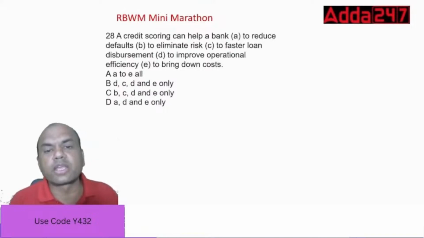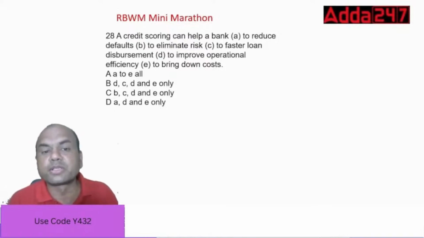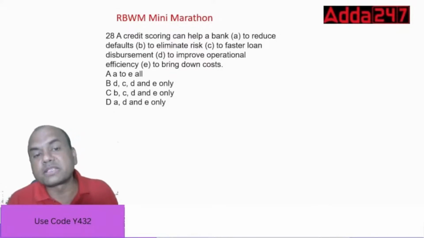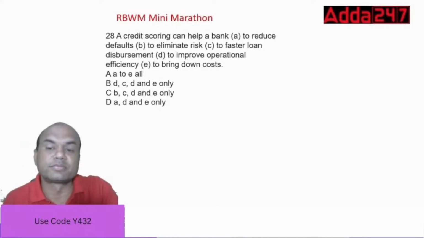The credit scoring can help a bank to reduce defaults, to eliminate the risk, to faster loan disbursement, to improve operational efficiency, to bring down the cost. What do you think?